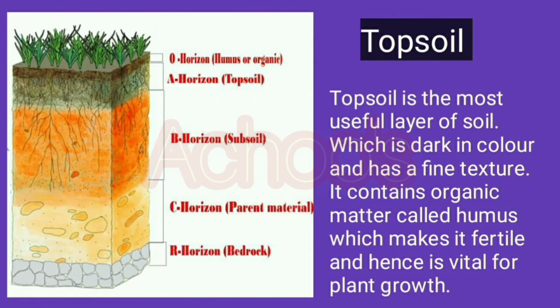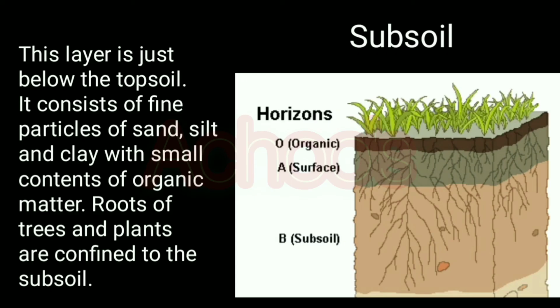Let's see the first one, that is topsoil. Topsoil is the most useful layer of soil, which is dark in color and has a fine texture. It contains organic matter called humus, which makes it fertile and hence vital for plant growth. The second layer is subsoil. This layer is just below the topsoil. It consists of fine particles of sand, silt, and clay with small contents of organic matter. Roots of trees and plants are confined to the subsoil.